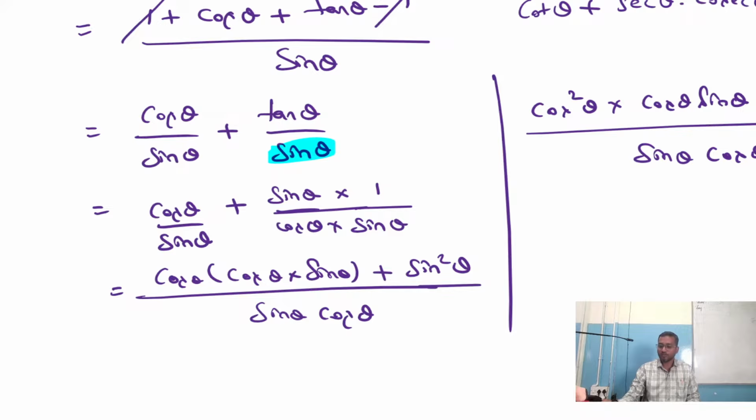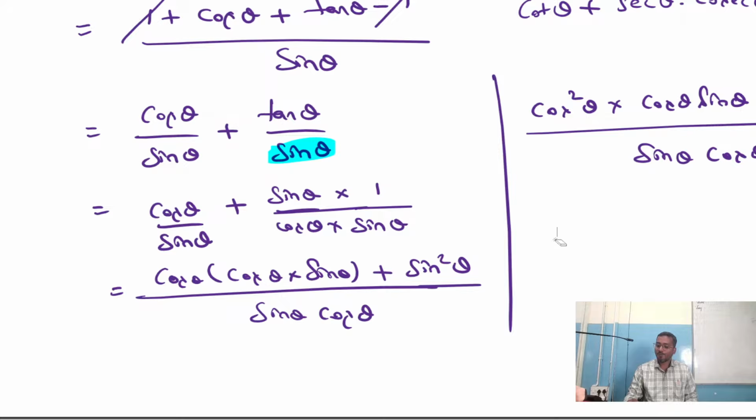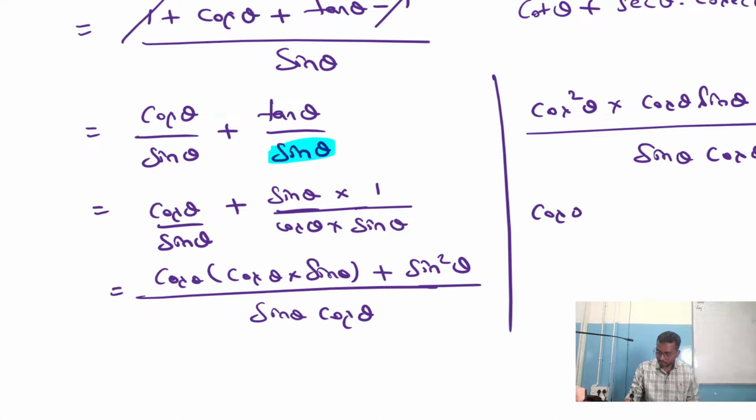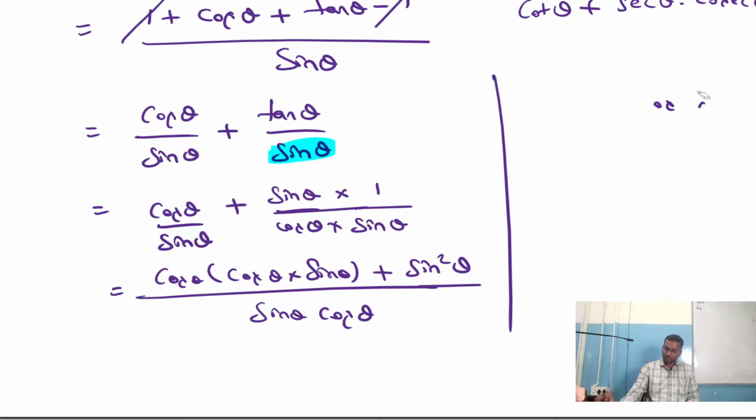We know that sin square theta plus cos square theta is 1. Clear? One minute. We can't eliminate like this. Let me keep cos theta into sin theta separate. Cos theta into sin theta. No, we can't do like that. What happened to this problem?